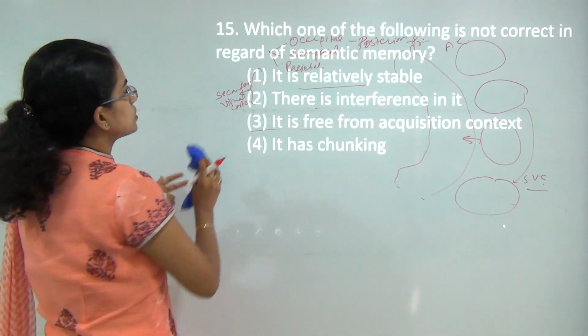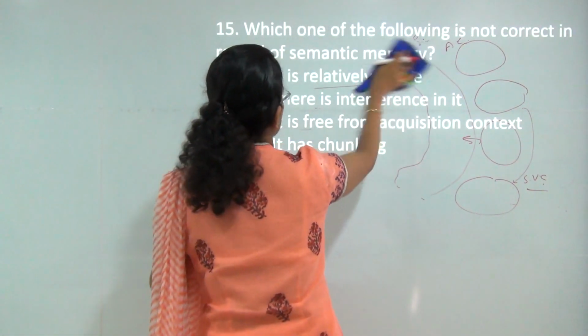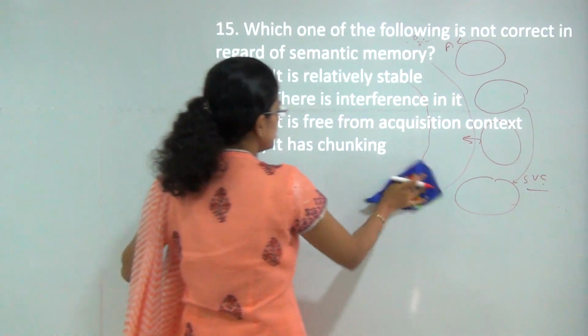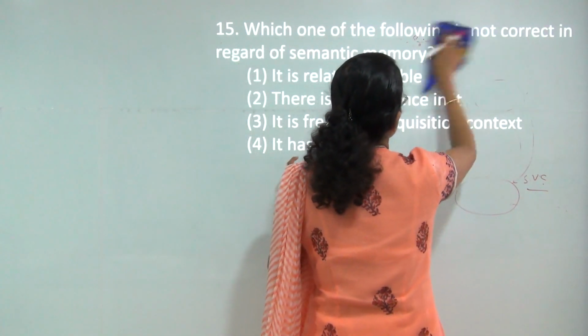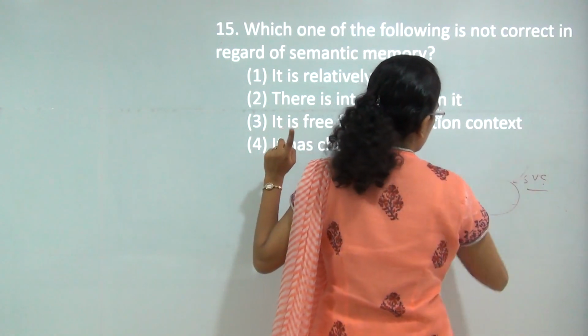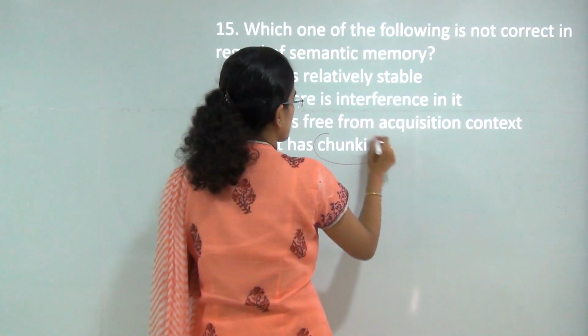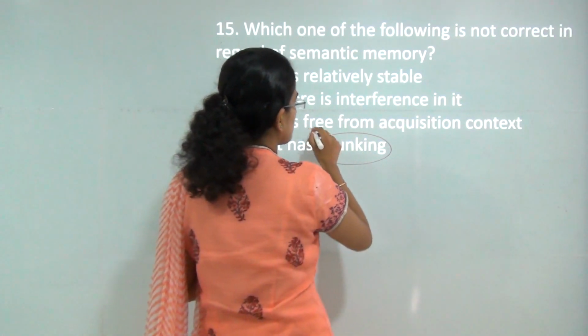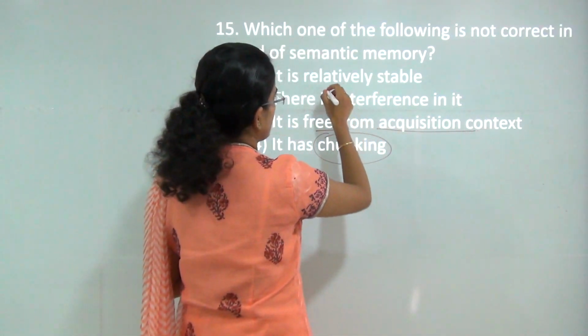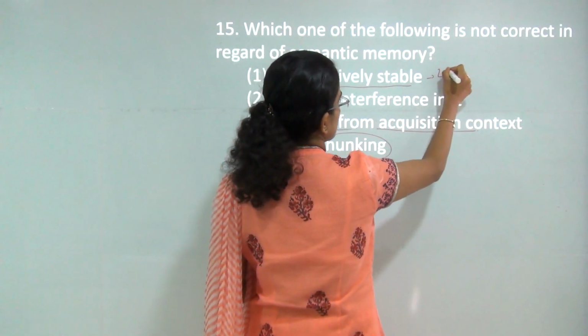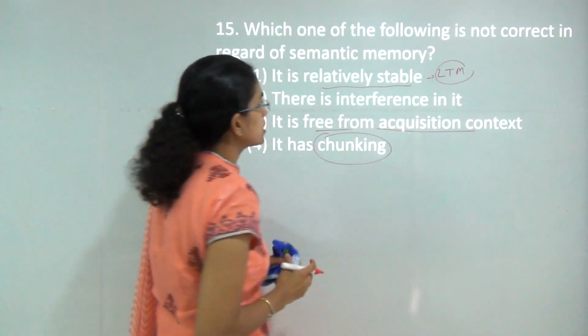The next is, which of the following is not correct regarding semantic memory? Now semantic memory is a part of long-term memory first of all. So whatever would be a part of long-term memory would have chunking. It would be free from acquisition context and it would be relatively stable in nature because it is part of long-term memory.